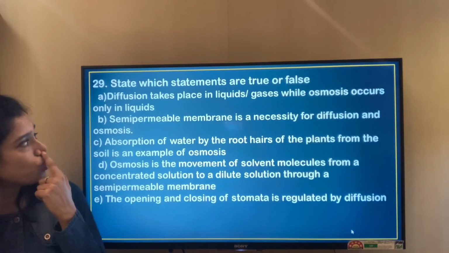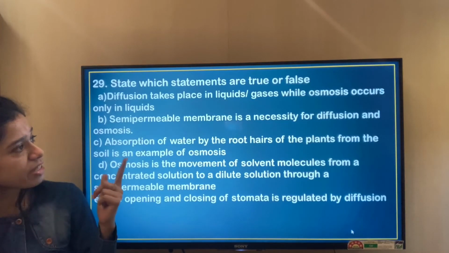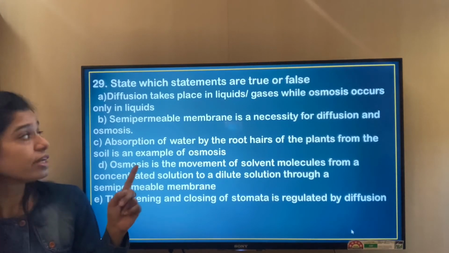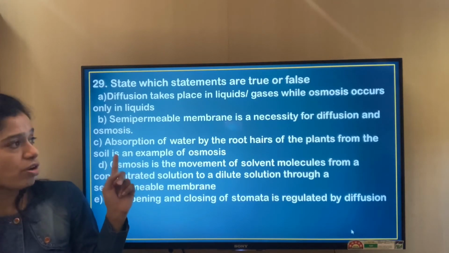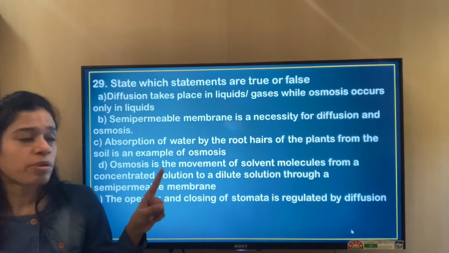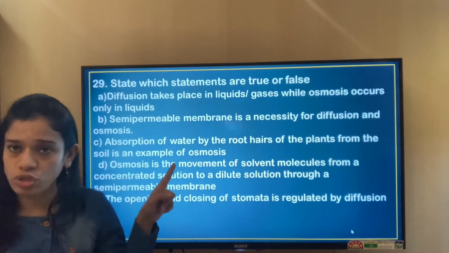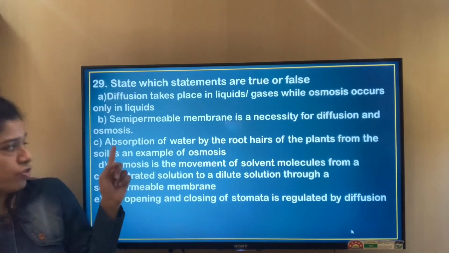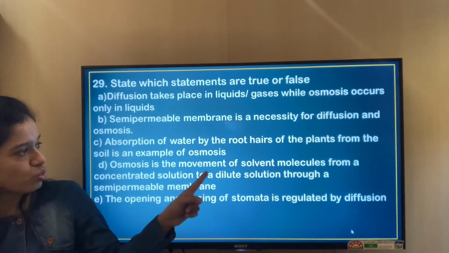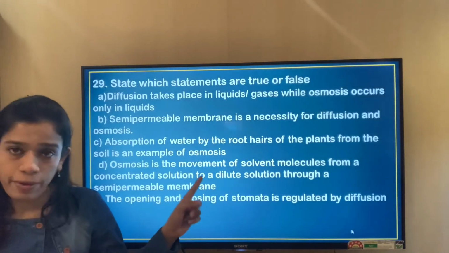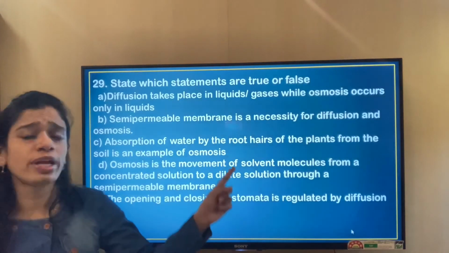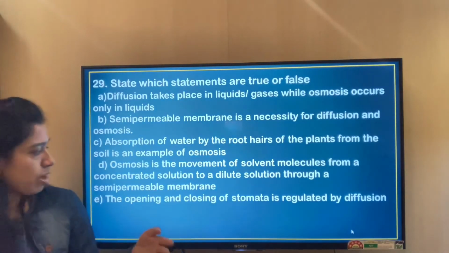Which statements are true or false? Diffusion takes place in liquids and gases, while osmosis occurs only in liquids. It is true. Semi-permeable membrane is a necessity for diffusion and osmosis. If you remember, it is only a necessity for osmosis. It is not a necessity for diffusion. Absorption of water by the root hairs of the plants from the soil is an example of osmosis. Yes, because the root hair acts as a semi-permeable membrane.